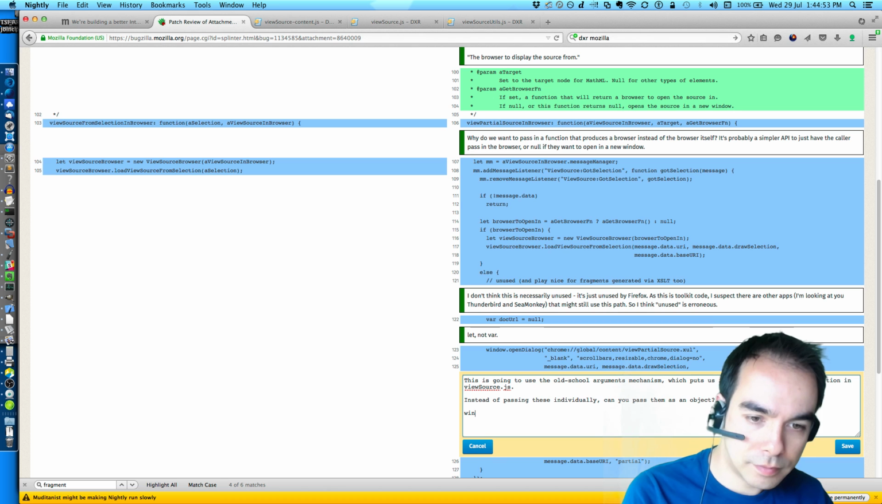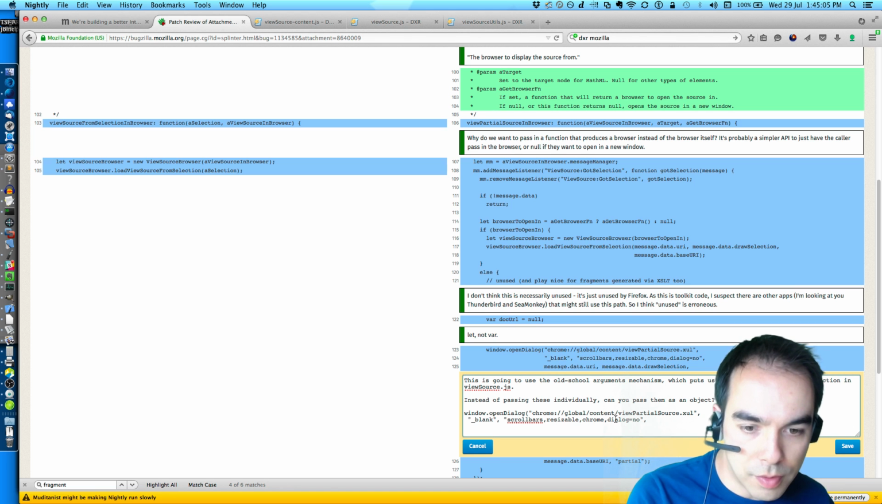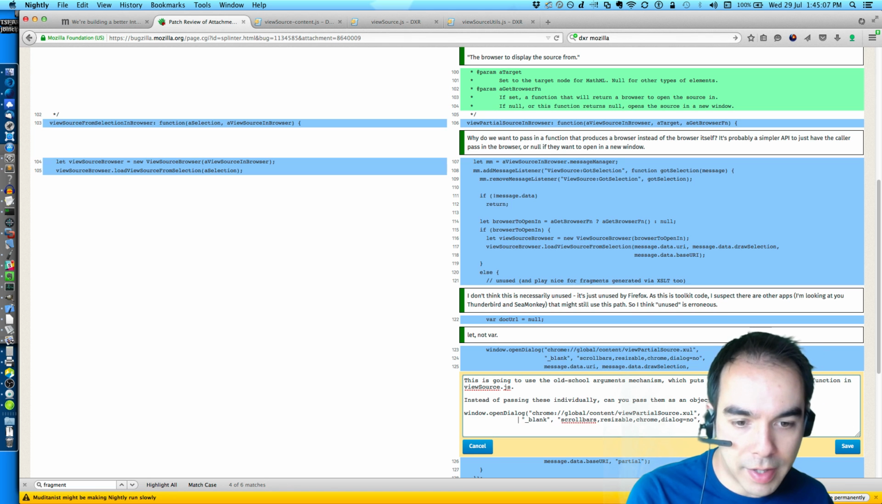Like, open dialog, global content view partial source.zool. I'm just going to copy and paste this. I know it kind of blows. I could try and explain what I'm saying, but this will make it much clearer, I think.